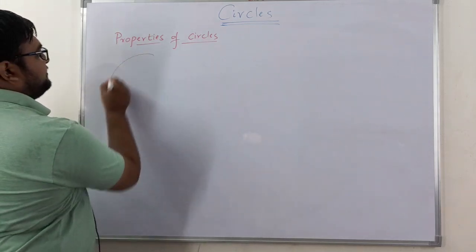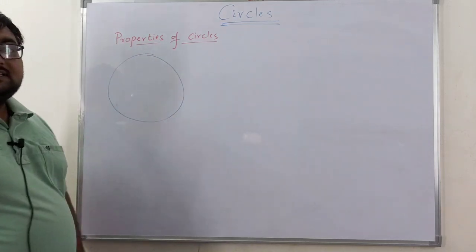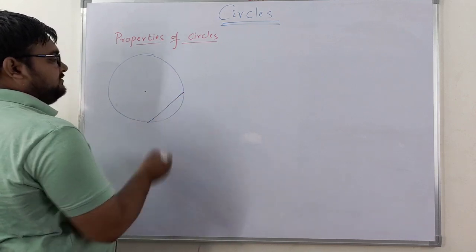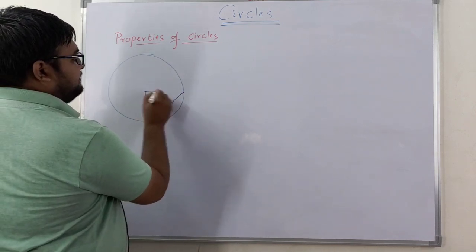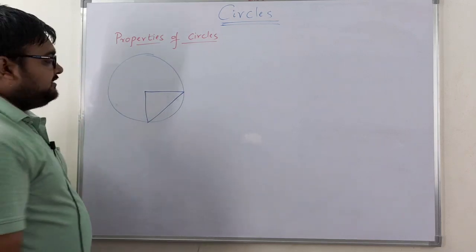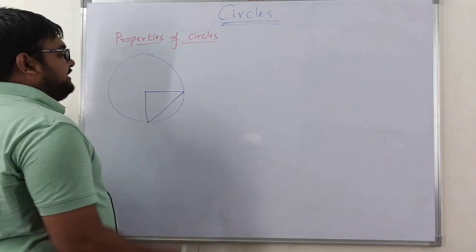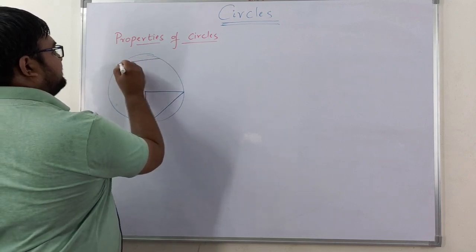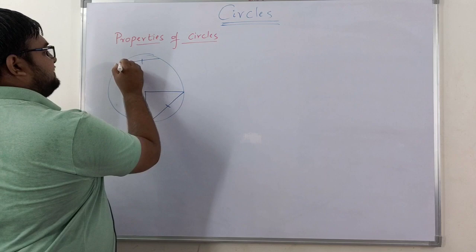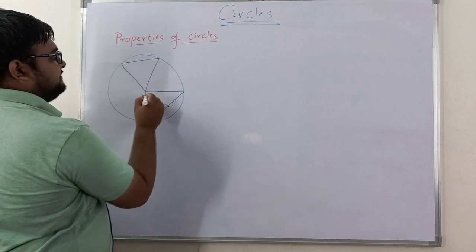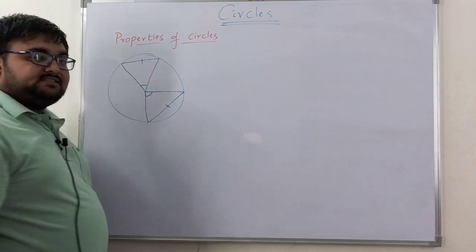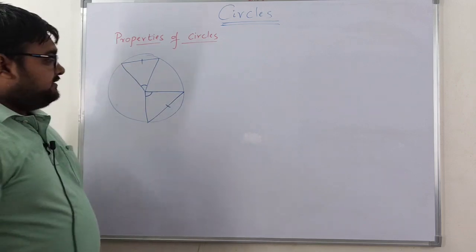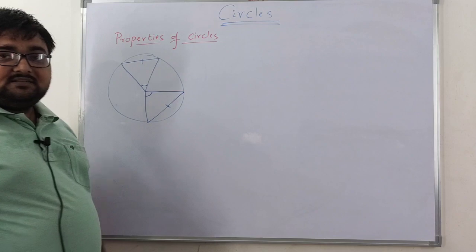First property: in a circle, if you draw any chord, then the angle subtended at the center, and if you draw one more chord of equal length, then they will subtend equal angles at the centers, right? So equal chords subtend equal angles at the centers.